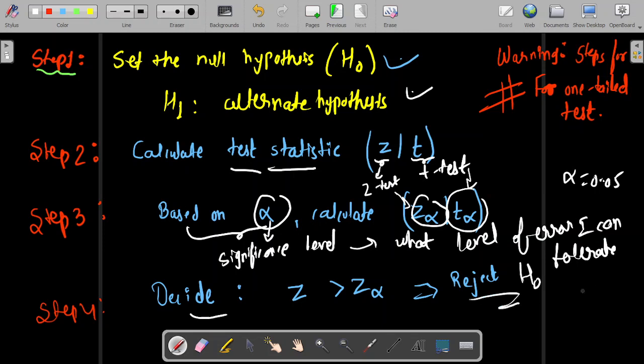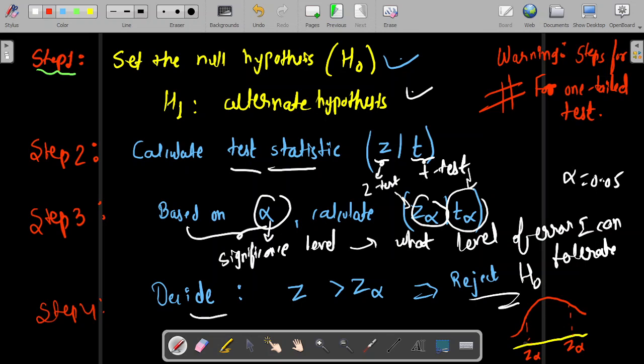How will we do this? Let me just plot quickly. Don't worry if you don't get how I directly plotted this graph. The graph will look something like this. Let's say this is our Z alpha, and I'm considering a Gaussian distribution.